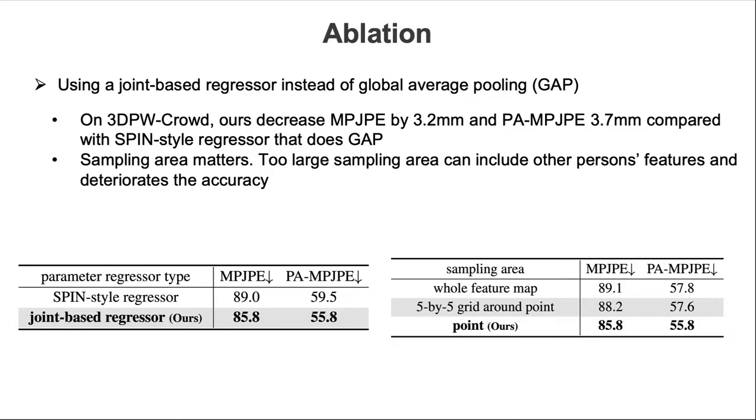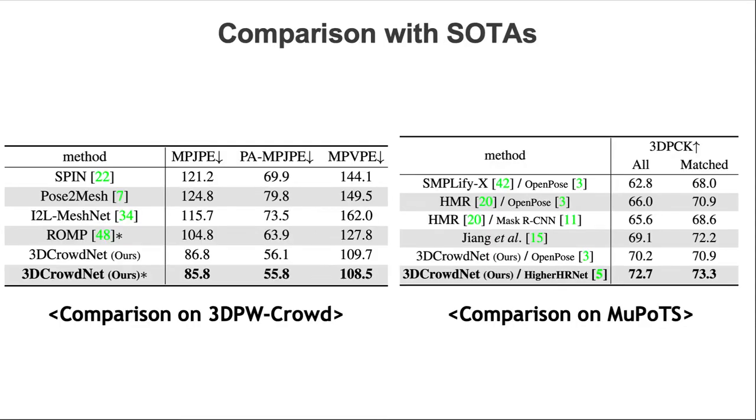Also, the sampling area matters. Too large a sampling area can include other persons' features and deteriorates the accuracy. 3DCrowdNet achieves state-of-the-art accuracy on 3DPW Crowd with a large margin.